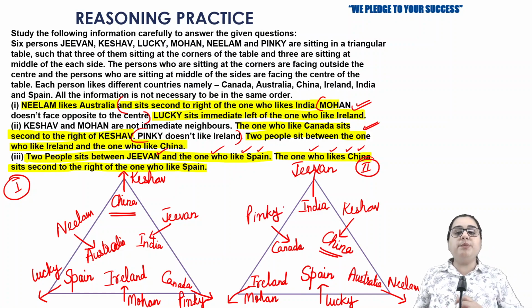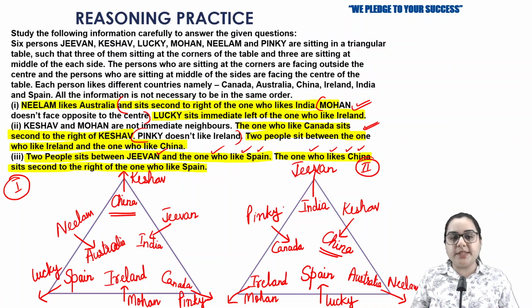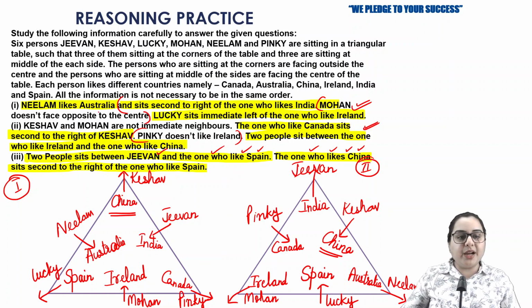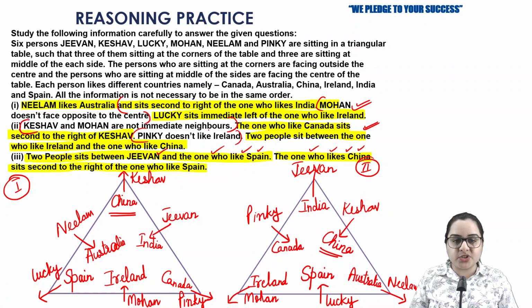So we have completely solved both the possibilities, but now we need to know which is the wrong one. Now we have this information that Keshav and Mohan are not immediate neighbors. So just check, are they coming as neighbors in any of the options? No. In both the possibilities, we can find that they are not the immediate neighbors.